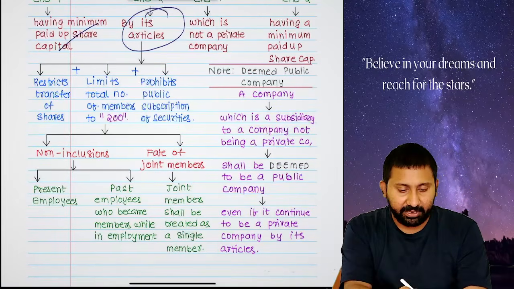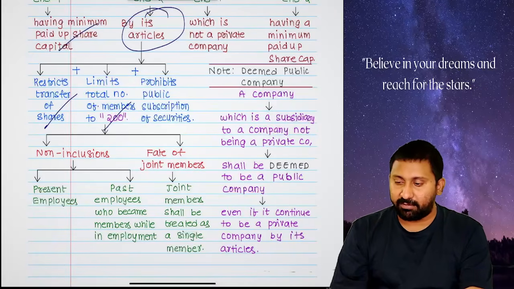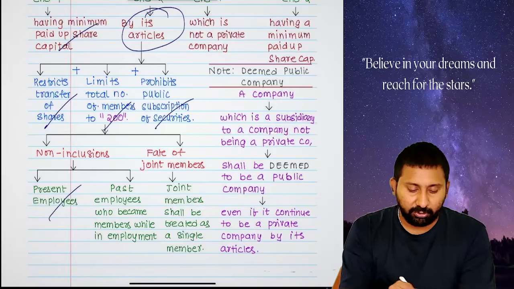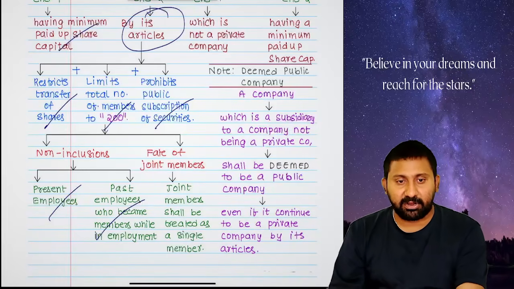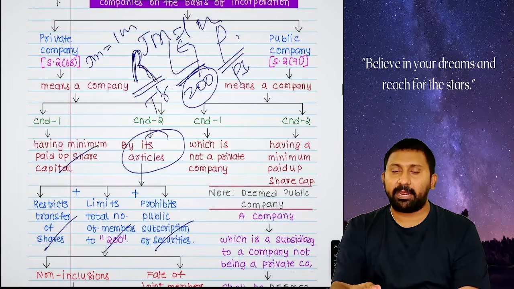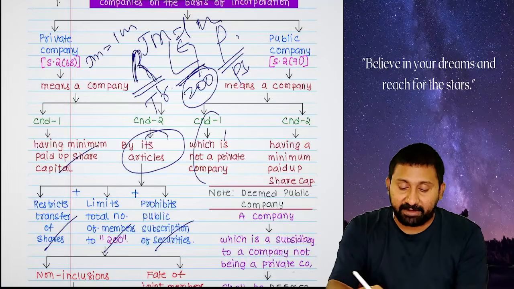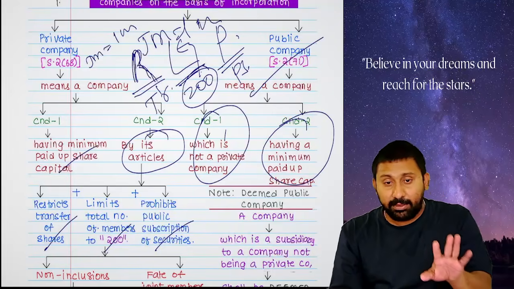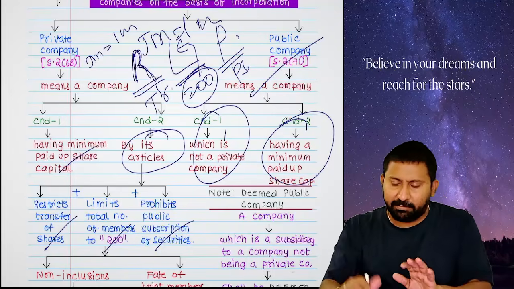Okay. Next. So we have now completed the private company definition. You can see there: restrict the transfer of shares, limit the number of members to 200, prohibit public subscription of securities. Non-inclusions: present employees and past employees are not included. Joint members will be treated as a single member. Public company: every company other than a private company, with a minimum paid up share capital, will become a public company. Other than private company, everything is a public company with minimum capital.